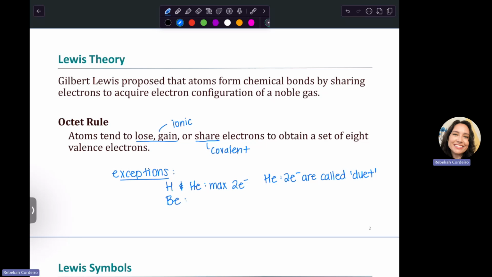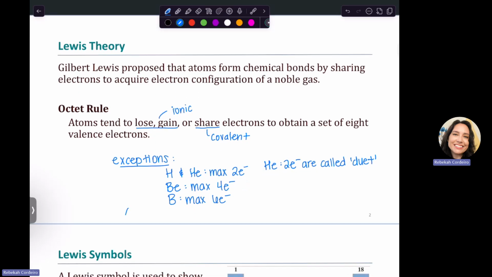Beryllium is a metal, yes, but sometimes small metals like beryllium and aluminum can do covalent bonding stuff. You may see that pop up in different cases. If you do see beryllium and you need to draw a structure for it or assume that it's doing any sort of covalent bonding stuff, then you can only give it a max of 4 electrons. Boron can hold a max of 6. And these are just because these are very small atoms and they don't have a lot of protons, so they can't really hold on to a lot of electrons.